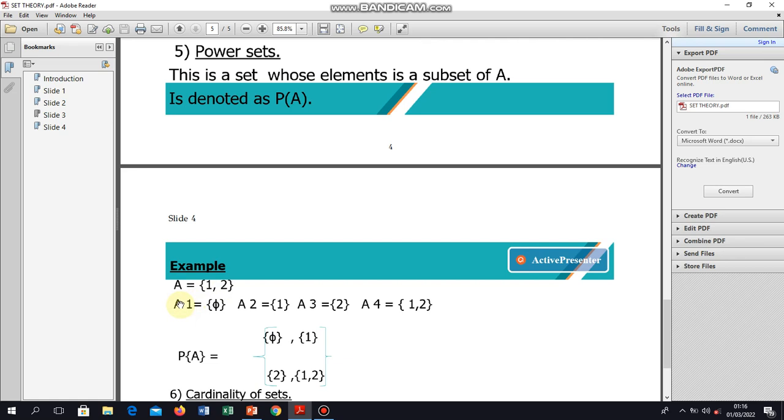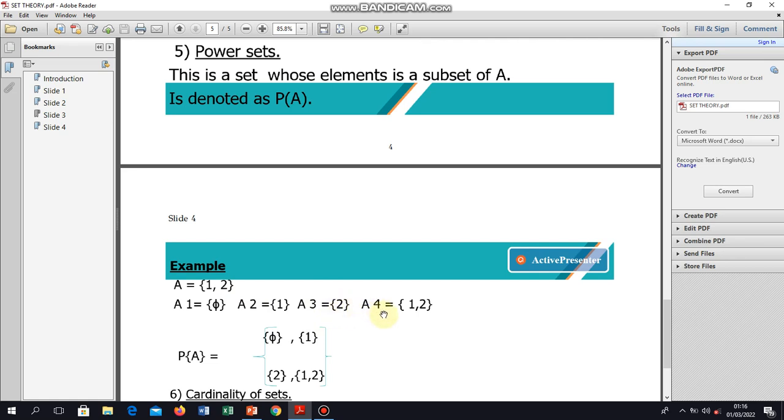For a power set, we are going to reduce this A into smaller or minor sets. The first subset, there is a possibility we have a null set. A2, we can have 1 on its own as a set. A3, we can pick 2 on its own as a set.